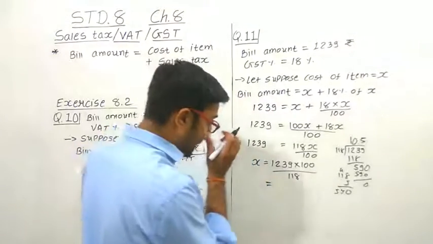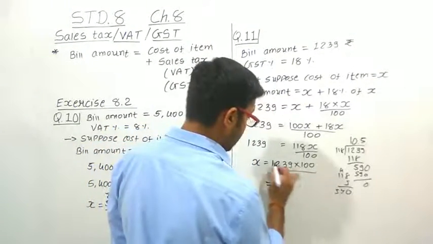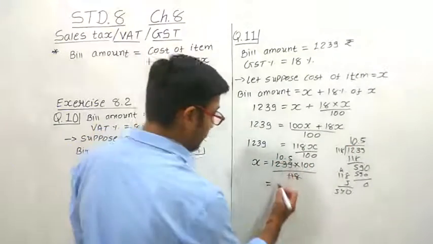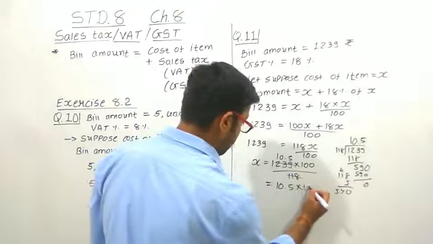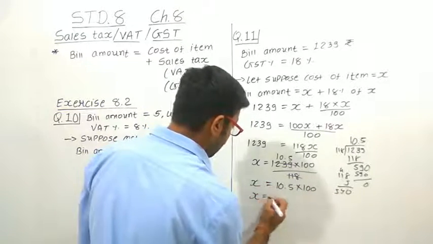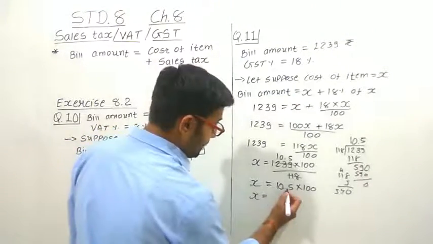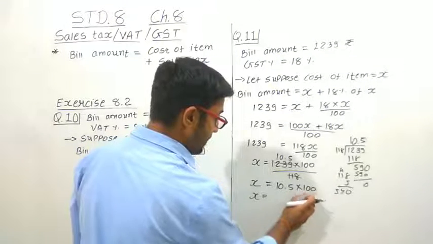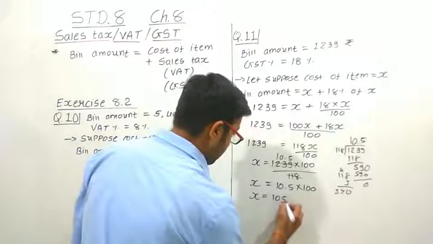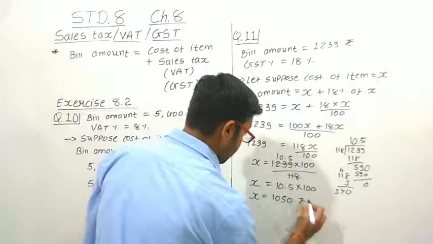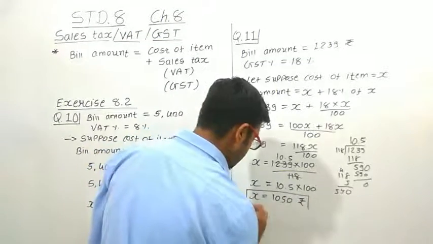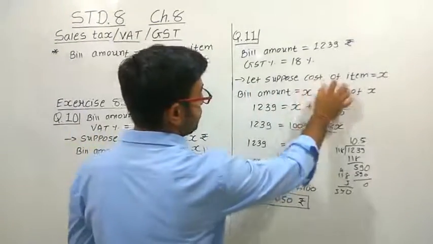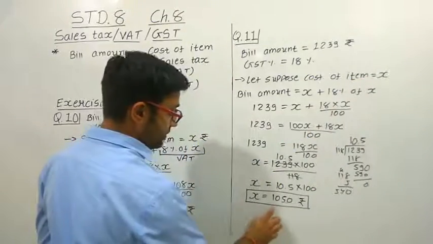So now we can directly cut it by 118, and here we have to put 10.5. Now this 10.5 is multiplied by 100. So what is the value of X we get here? We have to shift this decimal point to the right by 2 places, because 2 zeros are in the multiplication. So 1050, that is the amount we are getting here. And this 1050 is the cost price of the item.